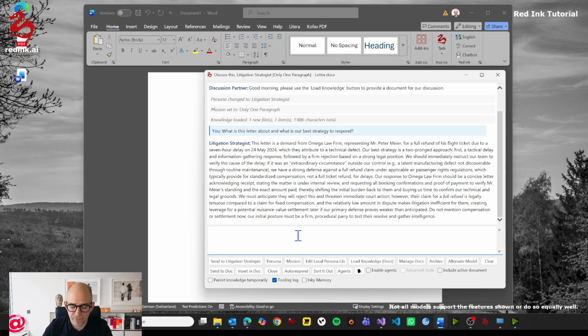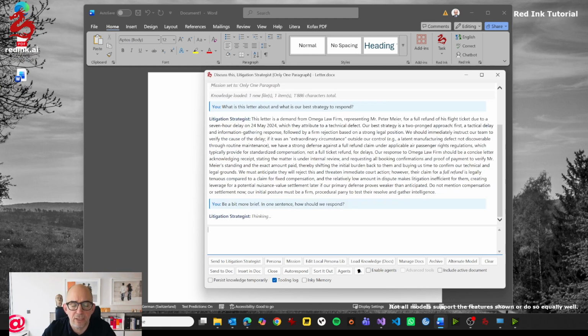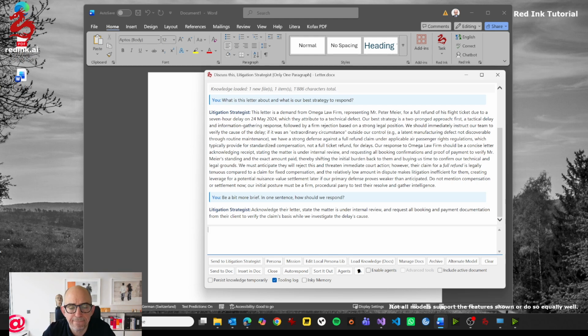document to it, but first I will ask it to be a bit more brief. In one sentence, how should we respond? Okay. Acknowledge their letter, state the matter is under internal review, and request all booking and payment documentation.